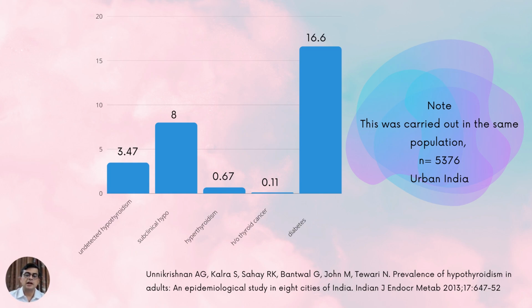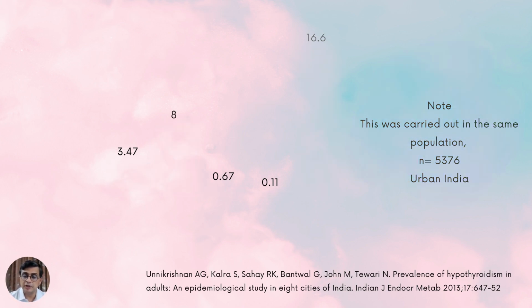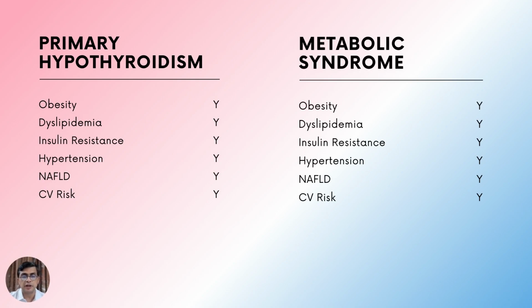You can see that overt hypothyroidism was seen in 3.47%, undetected overt hypothyroidism, subclinical hypothyroidism in about 8%, hyperthyroidism in 0.6%, and so on. But diabetes was seen in 16.6%, showing you that diabetes is very common and thyroid diseases like hypothyroidism are also common.